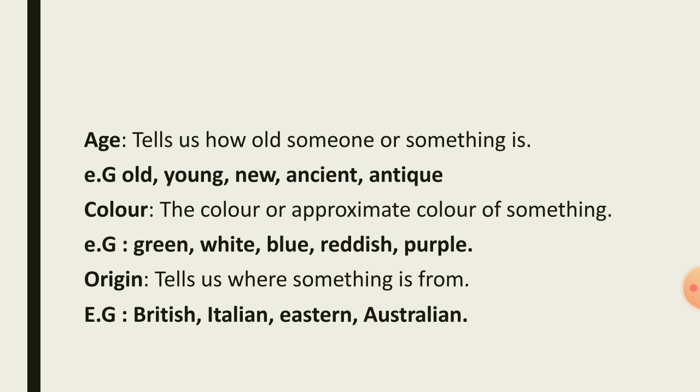Next is color. The color or approximate color of something tells us the color or approximate color of something or someone. For example, green, white, yellow, reddish, purple, any color.